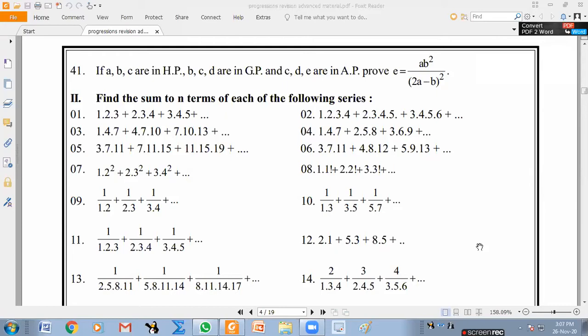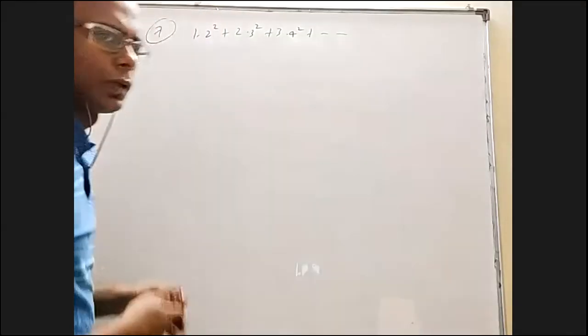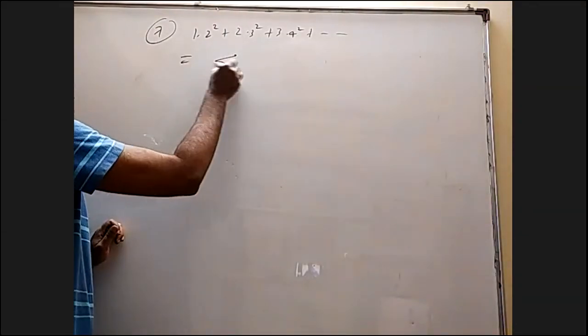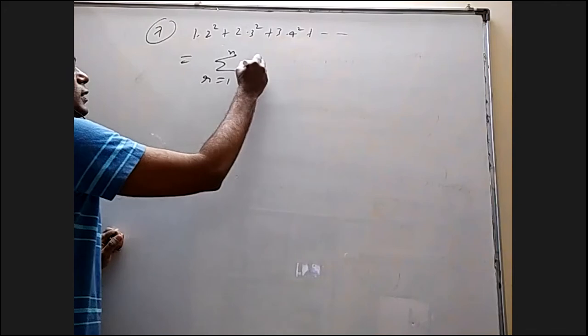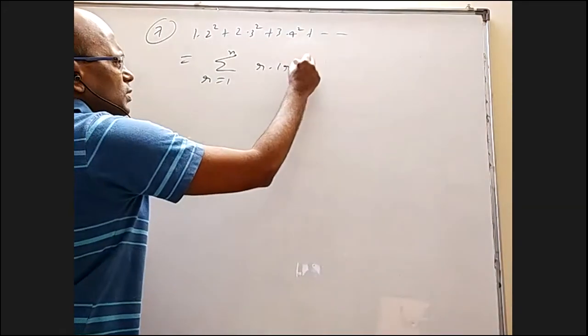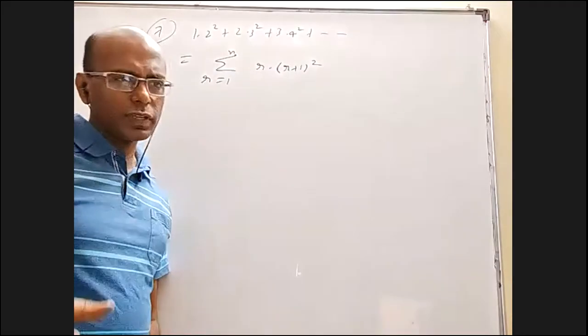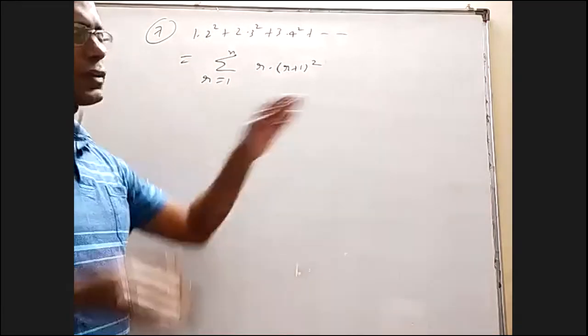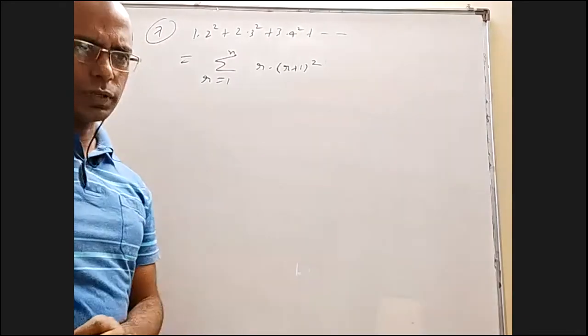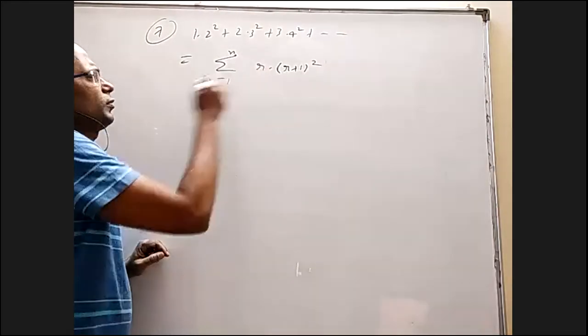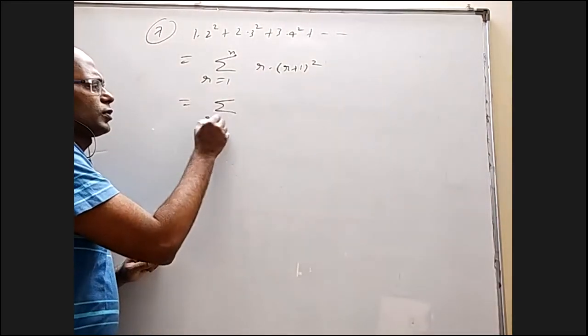1 into 2 square plus 2 into 3 square plus 3 into 4 square, and so on. So this is sigma r equal to 1 to n, r into (r plus 1) whole square. In every question, if we may not get an idea of the method of differences, then we can just expand it. We have the sigma r cube and sigma r square formulas. But here, if you can get an idea, fine. If you don't get it, it's okay.